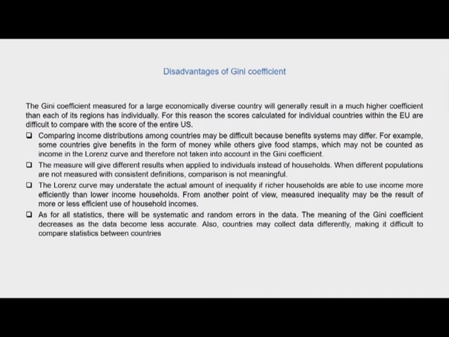Now there are certain disadvantages of the Gini coefficient as well. When the Gini coefficient is measured for a large, economically diverse country, it will generally result in a much higher coefficient than each of its regions has individually. For this reason, the scores calculated for individual countries within the EU are difficult to compare with the score of the entire US, say for example.